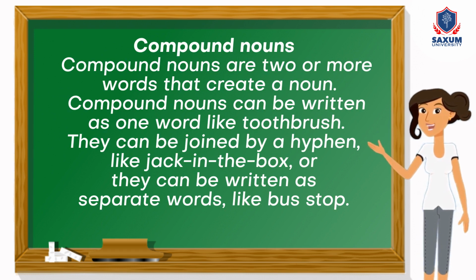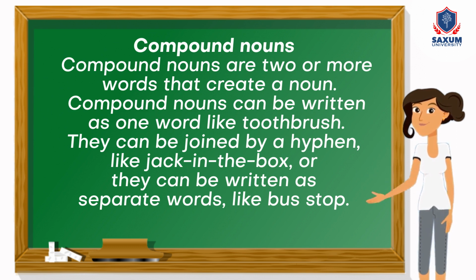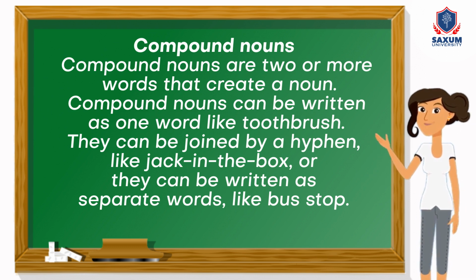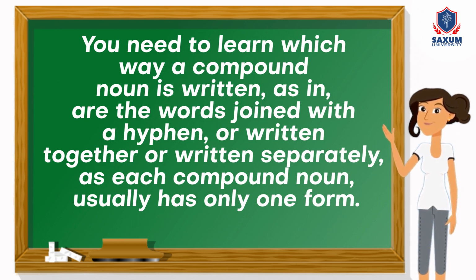Compound nouns. Compound nouns are 2 or more words that create a noun. Compound nouns can be written as one word, like toothbrush. They can be joined by a hyphen, like Jack-in-the-Box, or they can be written as separate words, like bus stop. You need to learn which way a compound noun is written, as in, are the words joined with a hyphen, or written together or written separately, as each compound noun usually has only one form.